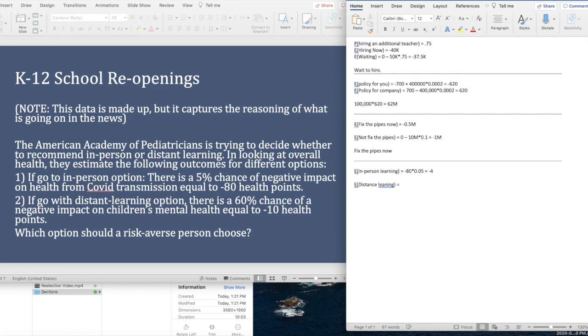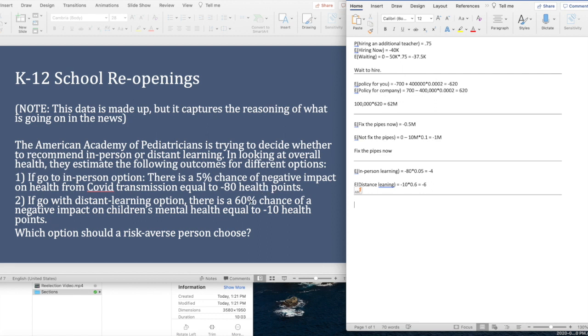Now, if you do distance learning, the cost is lower, but there's a higher probability of paying that cost, 60% chance. When you do the math on that, it ends up being negative 6. And so here, the risk neutral policymaker, if these are in fact the true data, would be better off doing in-person learning if they were risk neutral.